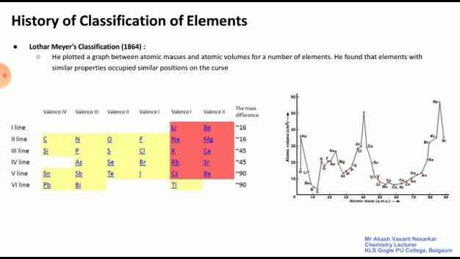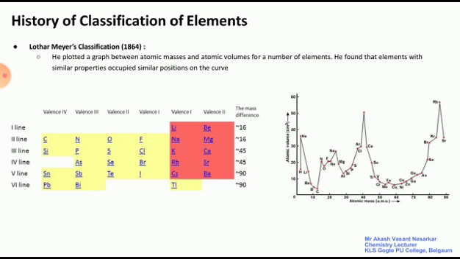The first one: there are in all 18 vertical columns, that is 18 groups, in the long form periodic table. These groups are numbered from 1 to 18 starting from the left. There are 7 horizontal rows called periods. Also there are 7 horizontal rows, which are known as periods, in the long form periodic table. Thus, there are 7 periods.